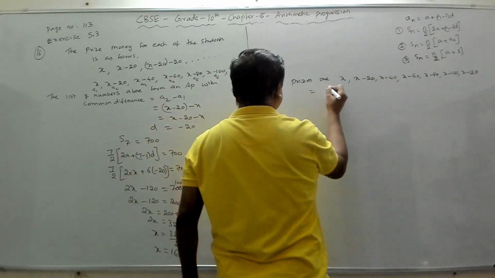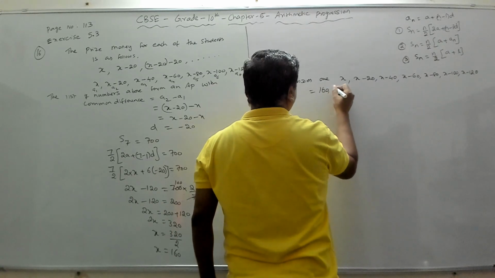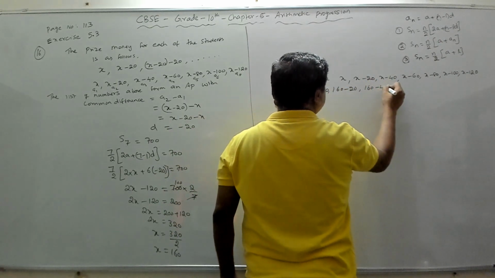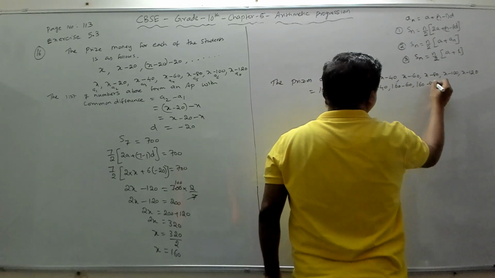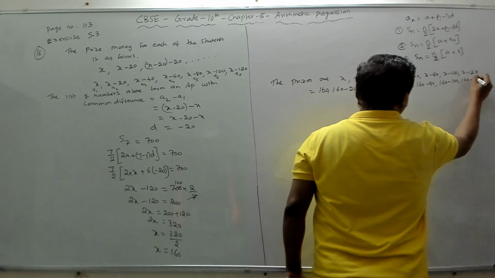Now if you substitute x as 160, this becomes 160, 160 minus 20, 160 minus 40, 160 minus 60, 160 minus 80, because I'm substituting x as 160, and 160 minus 120.